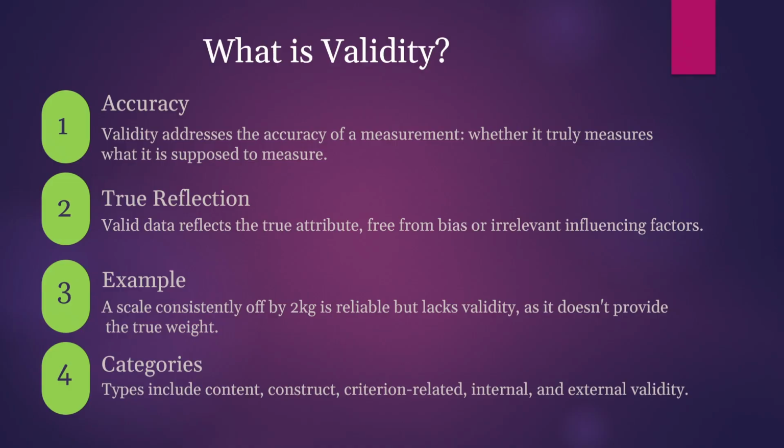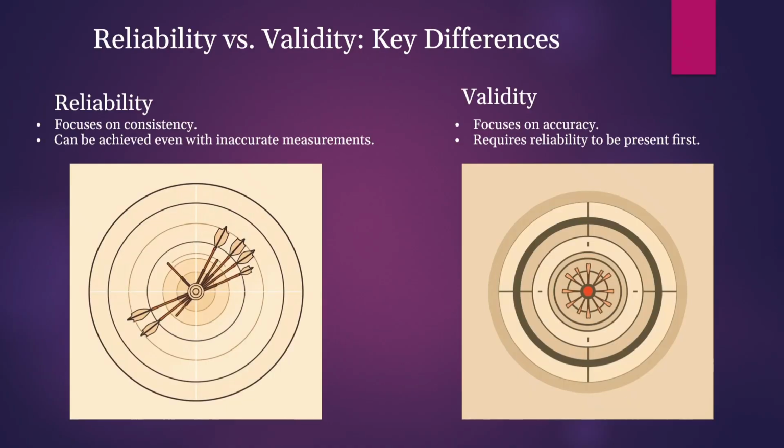And then categories. The types include content, construct, criterion-related, internal and external validity. Okay, now let's talk about reliability versus validity. The key differences. Reliability focuses on consistency and can be achieved even with inaccurate measurement. Validity focuses on accuracy, and requires reliability to be present first.